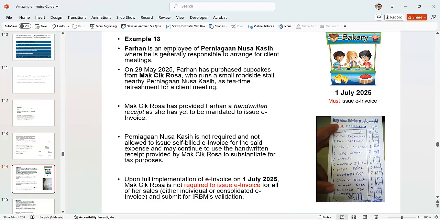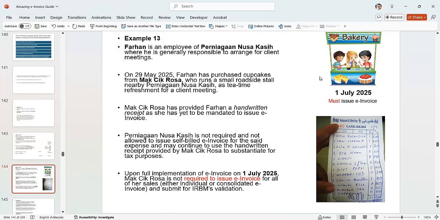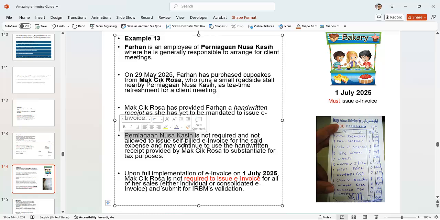Another example is Farhan, an employee of Perniagaan Nusa Kase. He purchased cupcakes and was provided a handwritten receipt. In this case, Perniagaan Nusa Kase is not required and not allowed to issue a self-bill invoice for the said expenses.